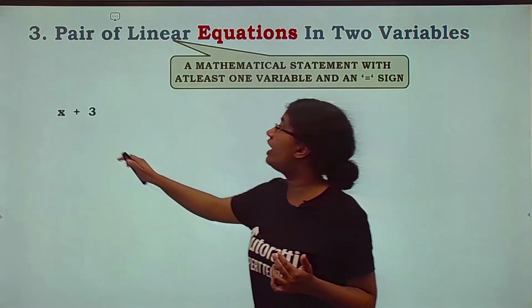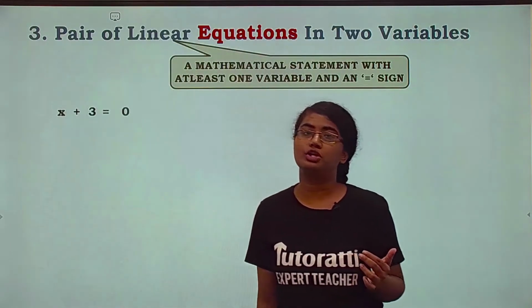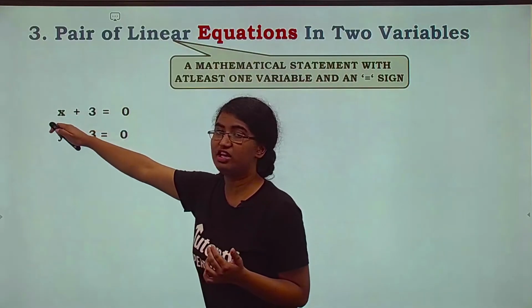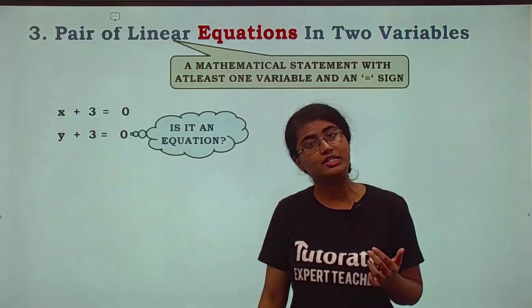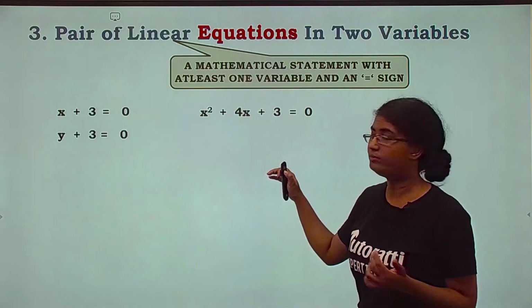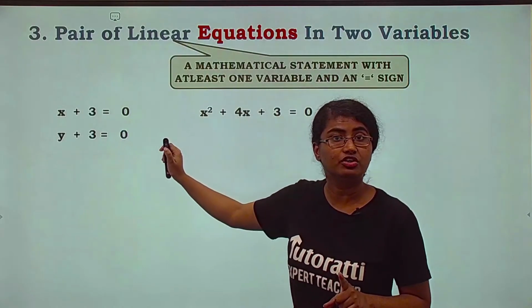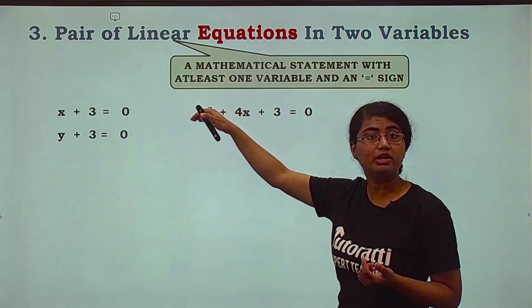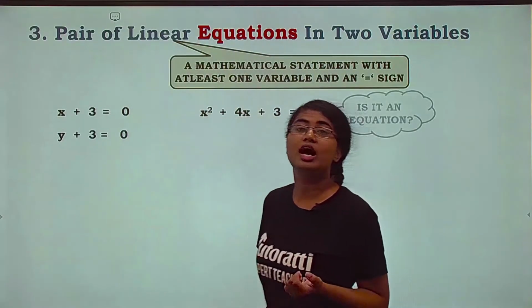Now x plus 3, a variable and a constant, equals to 0. Is this an equation? Yes, it is an equation because there is one variable and an equal to sign. Take a look at the next one. Again, is it an equation? Yes, it is an equation. Now, moving on to a little complicated one. There is one variable, but the powers are different. Nonetheless, is there any specific condition about degree mentioned here or powers? No. So, we can still consider this as an equation.